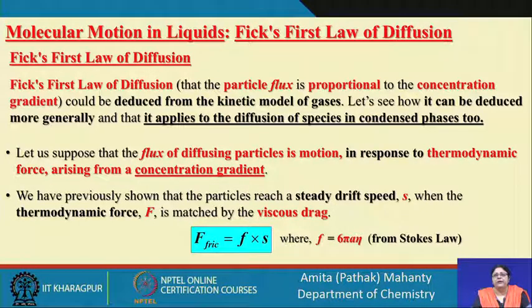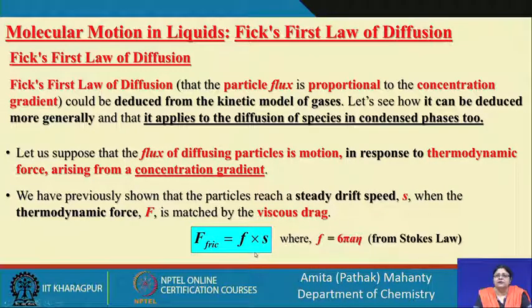Now, next one, what we have already done, we have previously shown that the particles move with a terminal speed when the thermodynamic force matches the viscous drag associated with the field. If you remember, the thermodynamic force is going to be matched with the viscous drag, and then the speed associated with that is known as the drift speed.